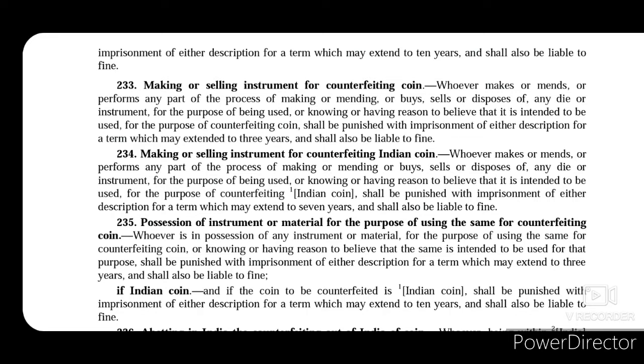Now what happens if someone possesses instruments or materials that are used for the purpose of counterfeiting a coin? In that case, this person will be punished with imprisonment for a term which may extend to 3 years and shall also be liable to fine. And if such possession of such instrument or material was for counterfeiting an Indian coin, then that person shall be punished with imprisonment for a term which may extend to 10 years and shall also be liable to fine.